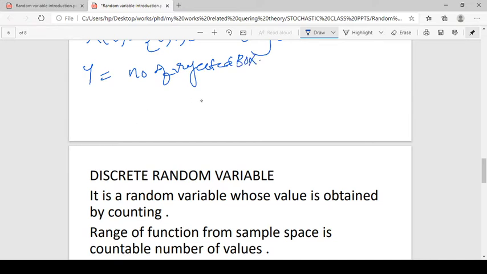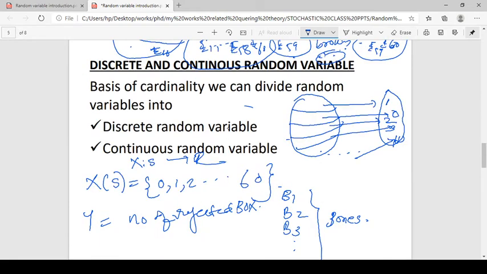So we have similarly B1, B2, B3, up to B10 boxes. So we can reject no boxes. We can't reject no boxes, so all eggs are good.